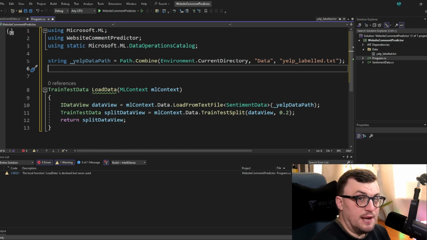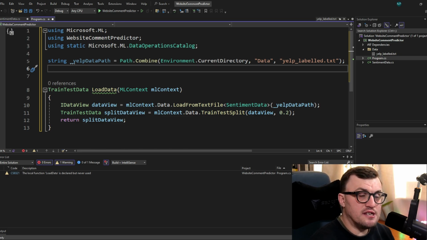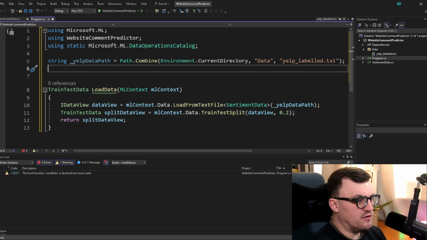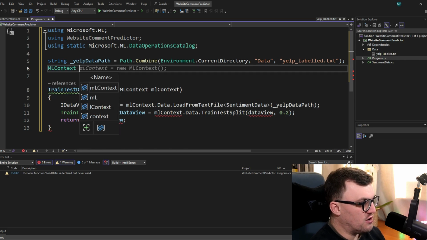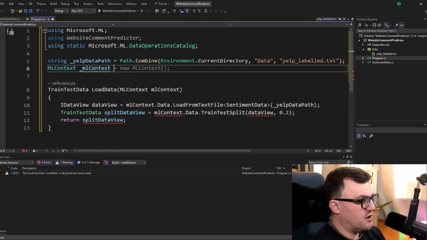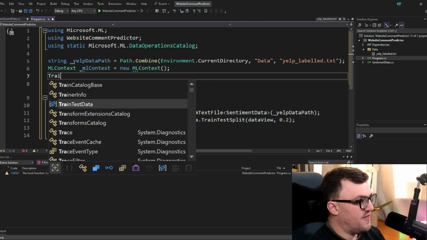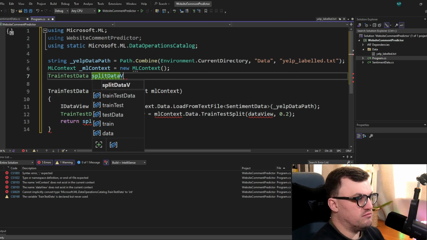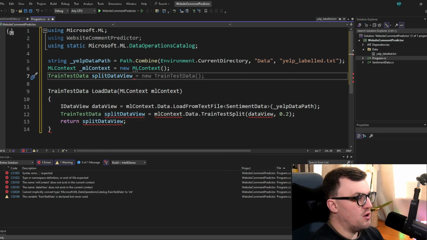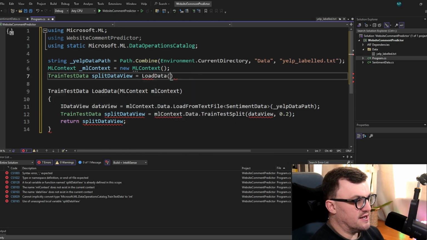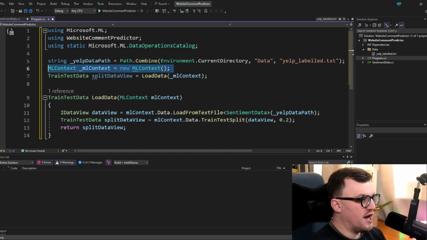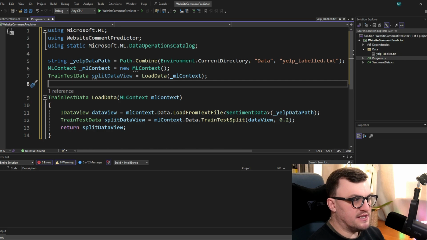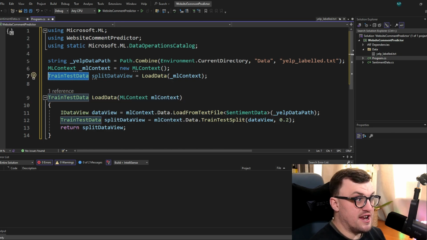Now we can't use that without an ML context, so we'll have to initialize an ML context on a generic level or at the top level so that we can use that throughout our project. So I'm going to define it here, MLContext _mlContext equals new MLContext. Then we can specify that our train test data, which will be our splitDataView, so I'm using the same variable name as what we've got here, will be equal to LoadData passing in our ML context. So we've got our path to our file, we've got our ML context, and we've got our data split up between training and testing into the TrainTestData type.